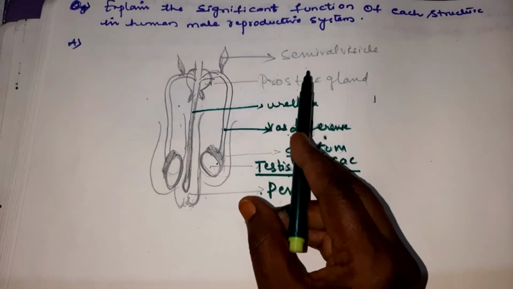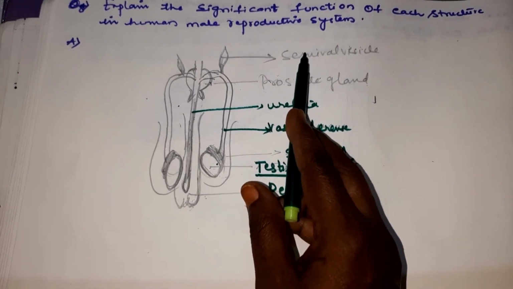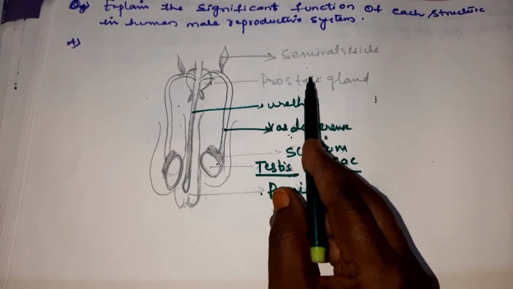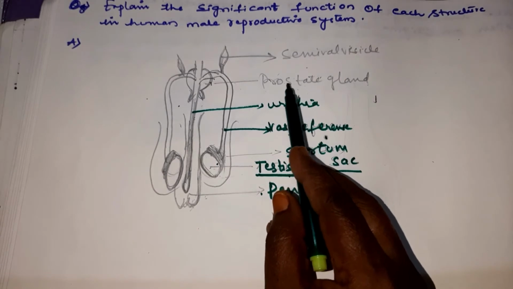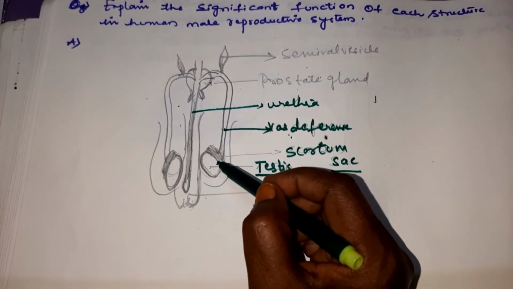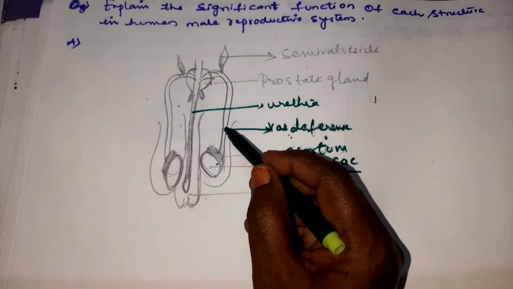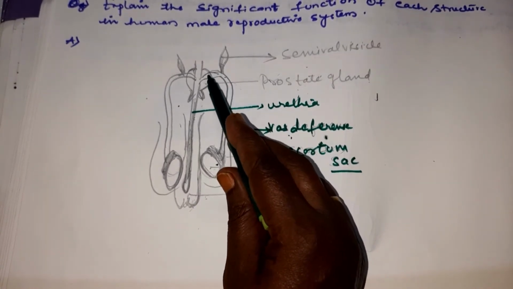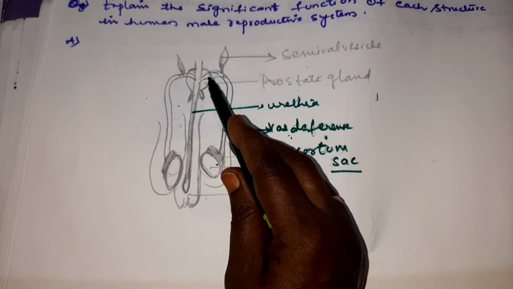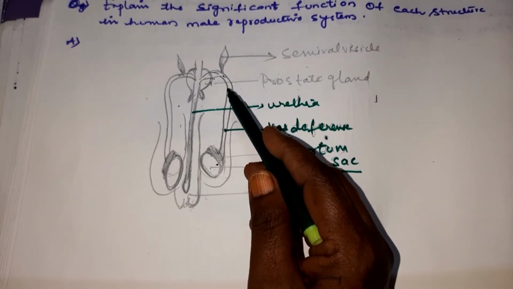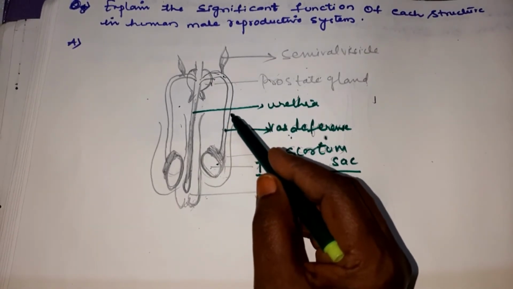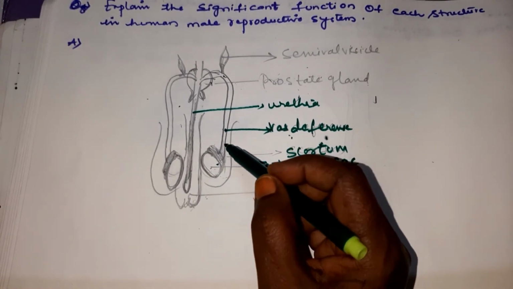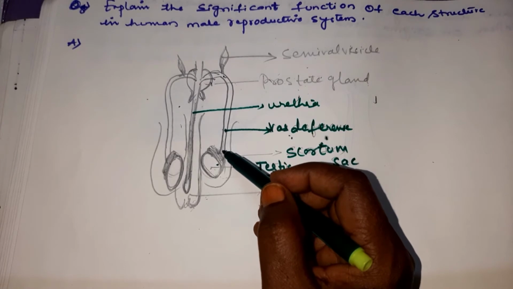And then you have the prostate gland and seminal vesicle, children. These two help in secretion. They add secretion to the sperms. Once the testes release the sperms, as the sperms move first to the seminal vesicles and to the prostate gland, they add secretion, which makes the sperms' transport easier, and also nourish the sperms by providing nutrients.